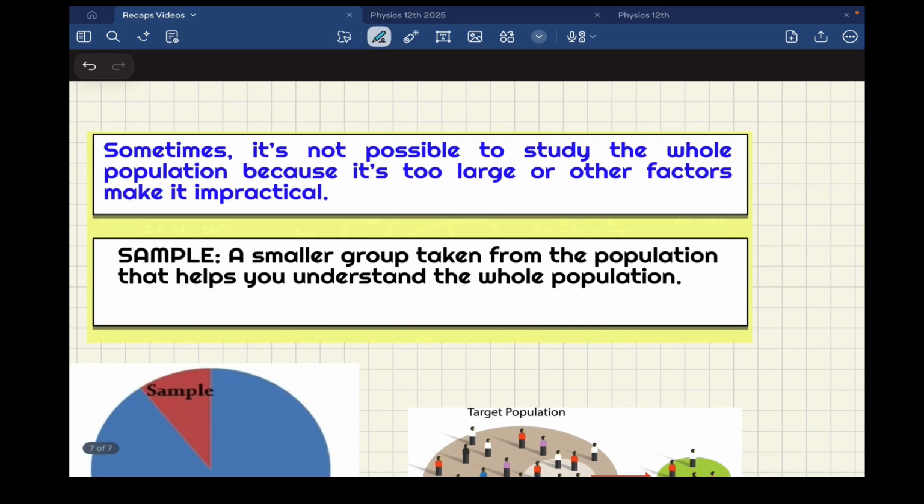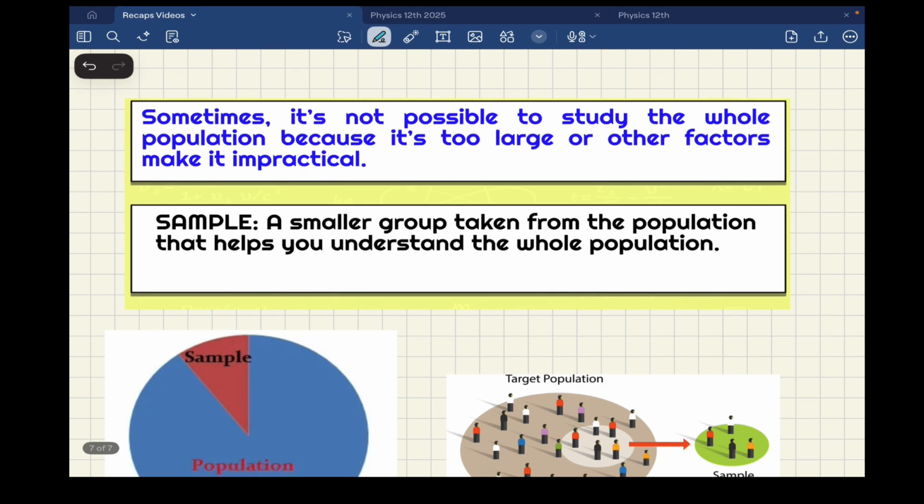That is the reason that we have this. It's not possible to study the whole population. Imagine that you are going to do a survey about your country. So this is impractical, okay? Because you cannot survey every single person in the country. That is the reason that we must use a sample.